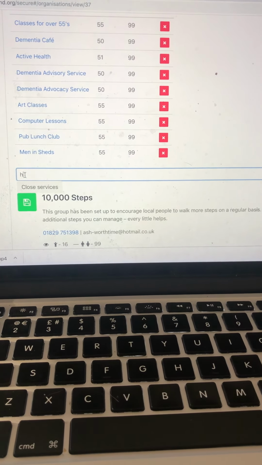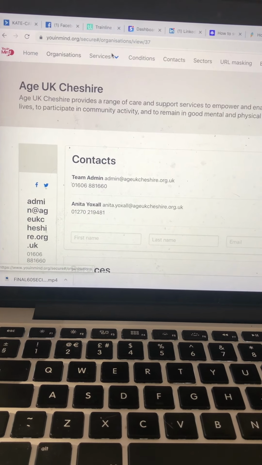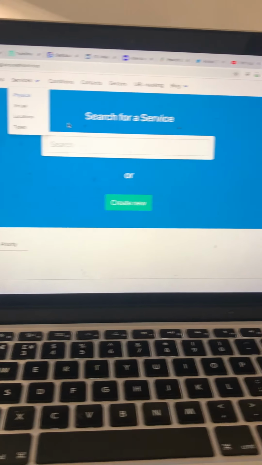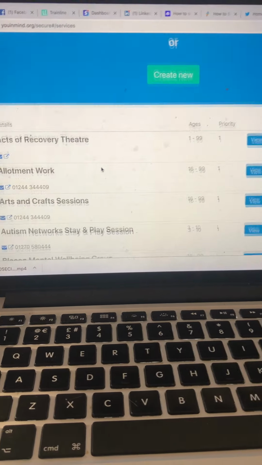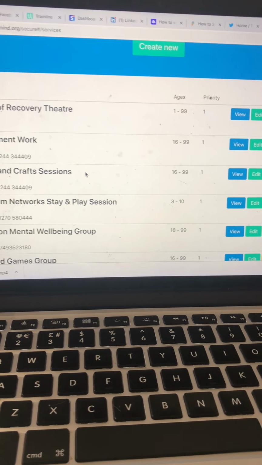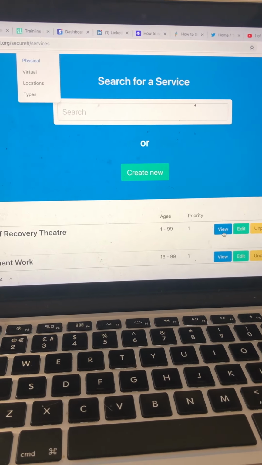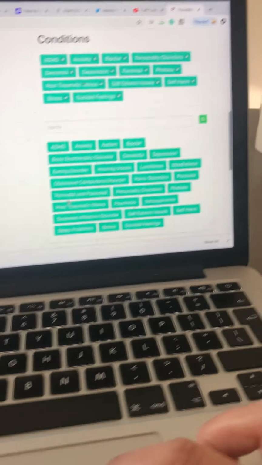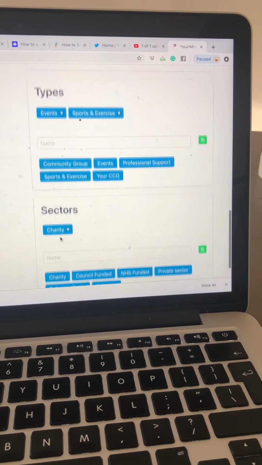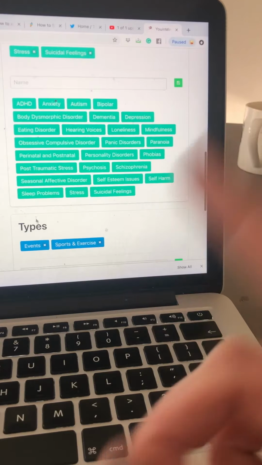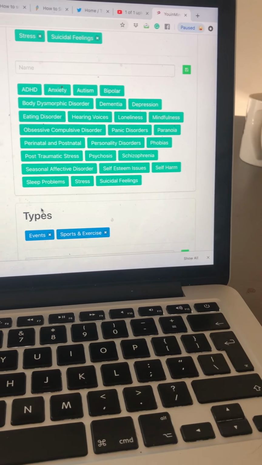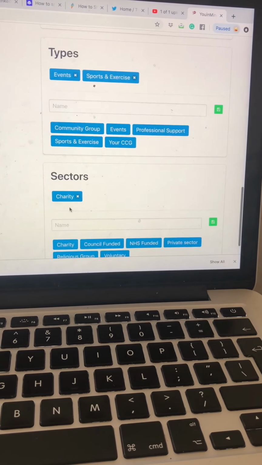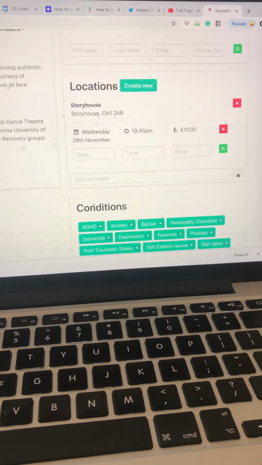So the key thing to note is to make sure you publish the organisation, publish the service, and make sure the postcode is included in the service. If I go back into services, the services have conditions and types and sectors associated against them. If they don't have all of these elements, they won't appear in the search results.